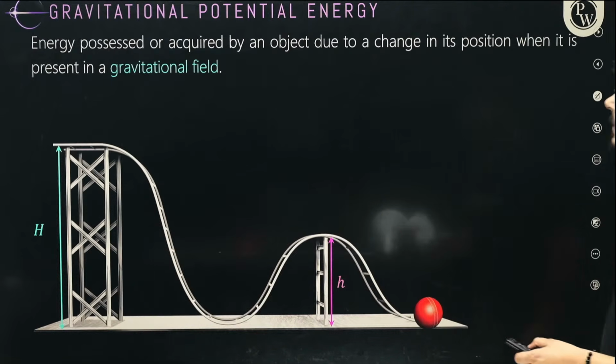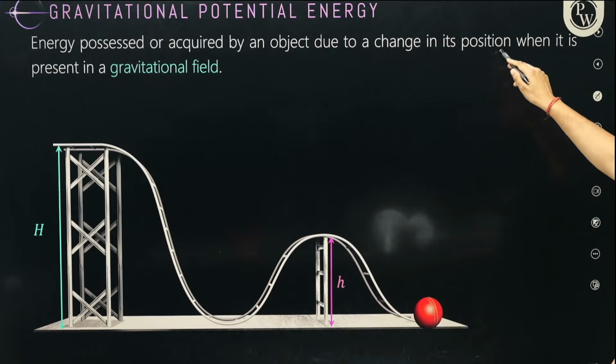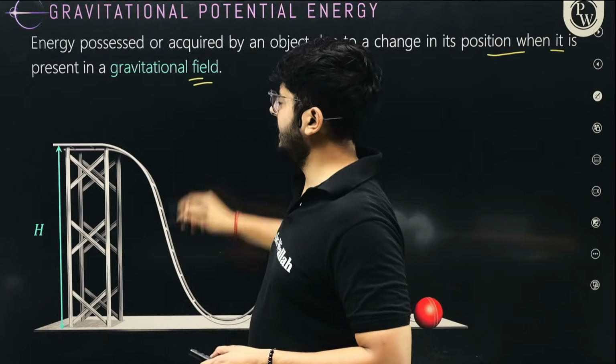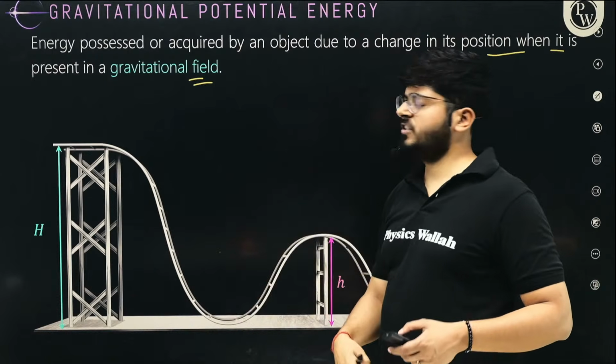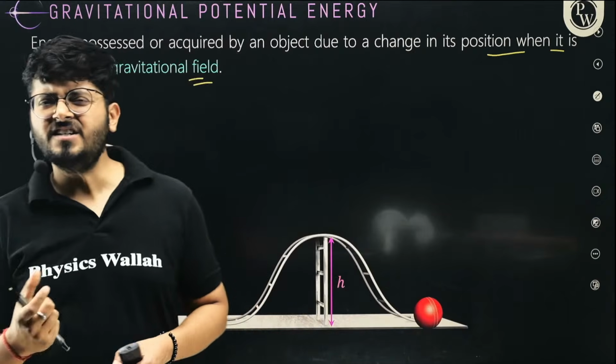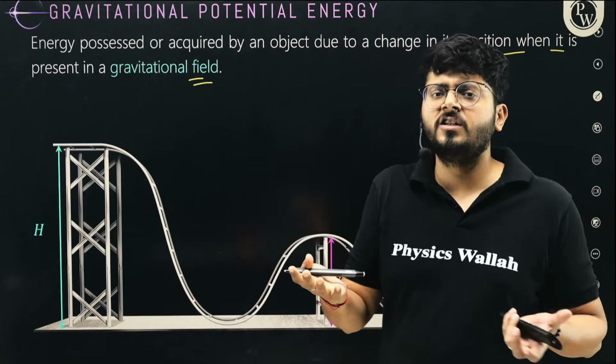Okay. So energy possessed or acquired by an object due to the change in the position when it is present in a gravitational field, right? So this is the gravitational potential energy. Gravitational potential energy is basically the energy that is stored, stored due to a certain position inside the field.